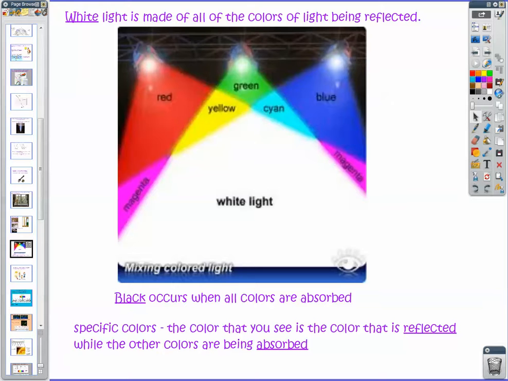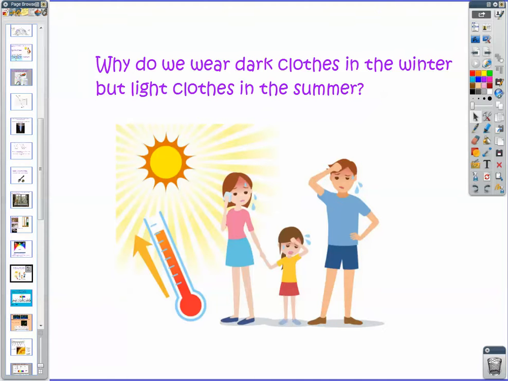And that plays a role in why we wear dark clothes in winter but light clothes in summer. Light clothes are going to reflect away a lot more of that light, so it doesn't get absorbed and turned into heat, whereas dark clothes absorb a lot more energy and can convert that into heat. So in winter, when you're trying to stay warm, you would want to capture as much of that energy and turn it into heat as possible. But in the summer, when you're trying to stay cool, you want to reflect that energy away rather than have it be absorbed in your clothes.